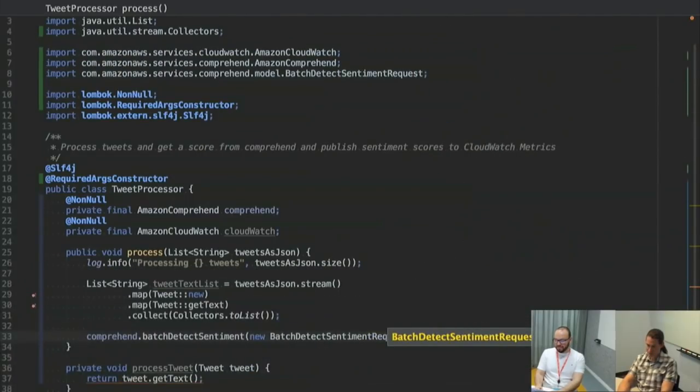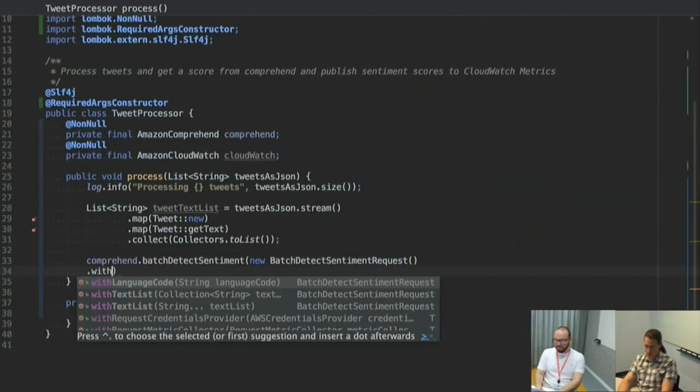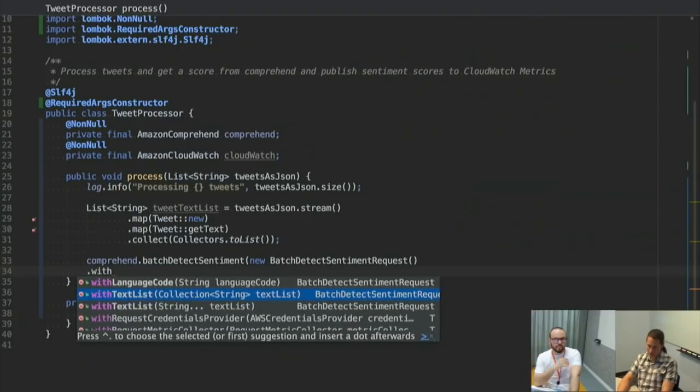Sorry, I don't know why I have this screen split. And we're going to say with text list. I've never used this API, so let's just see, language code is, should we assume it's all in English? And maybe Aitor, maybe you can help me out here.